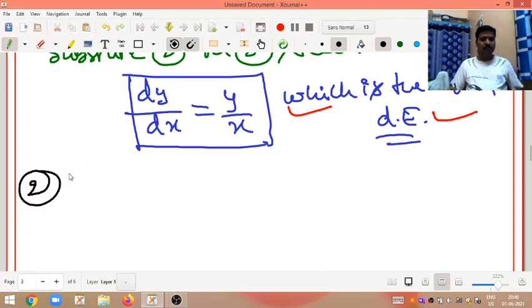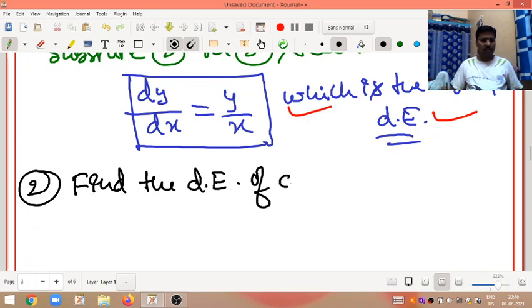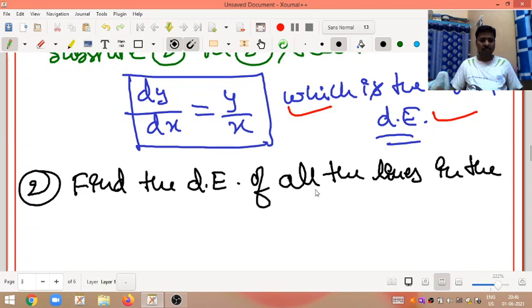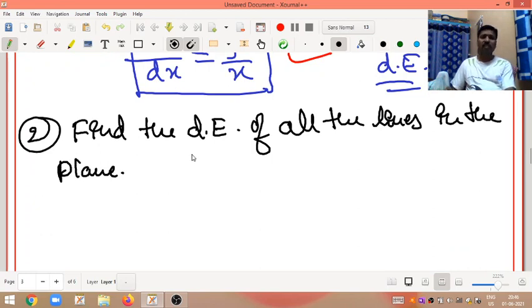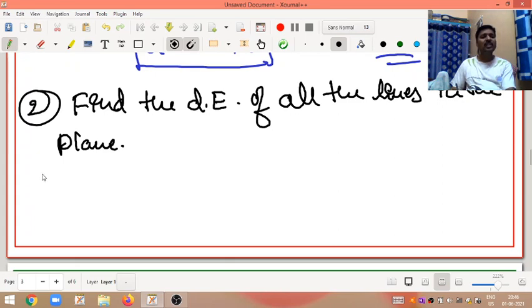Find the differential equation of all the lines in the plane. This is the given question. Find the differential equation of all the lines in the plane.